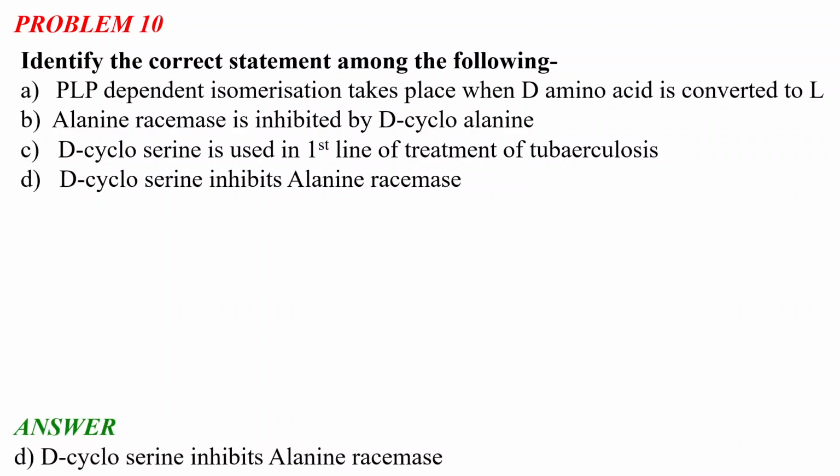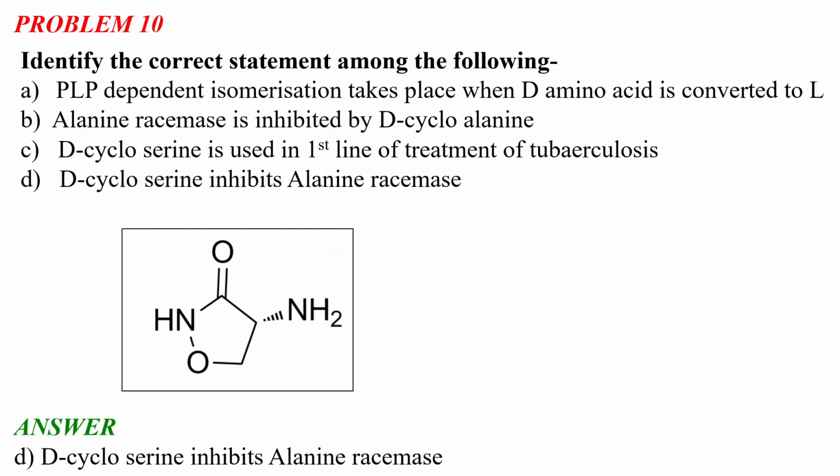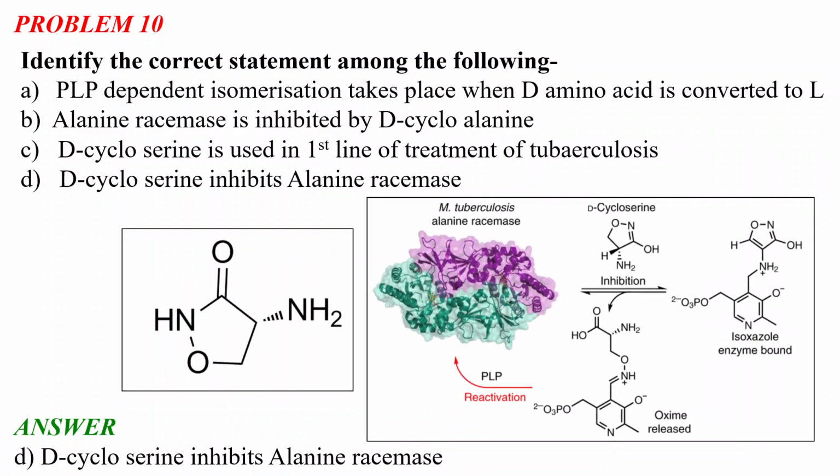So the correct statement among the following is that D-cycloserine inhibits the alanine racemase. Okay, now let's see what it is all about. This is the structure of D-cycloserine. And this D-cycloserine inhibits the alanine racemase.